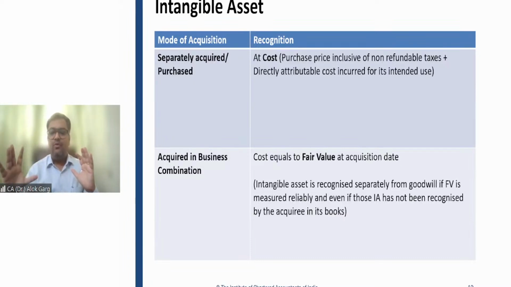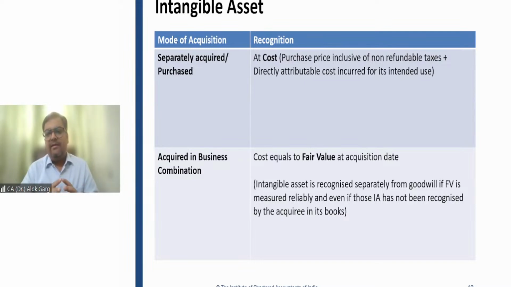I'm just giving you the concept with the help of layman language examples, right? So one thing is very clear. When someone is acquiring a business, it cannot be cost. Why? Because someone will not pay the cost. Someone will pay the fair value. Am I right? Again, giving you more examples.